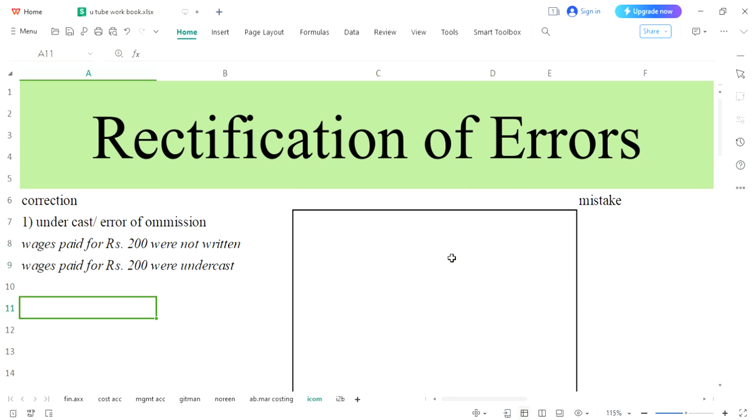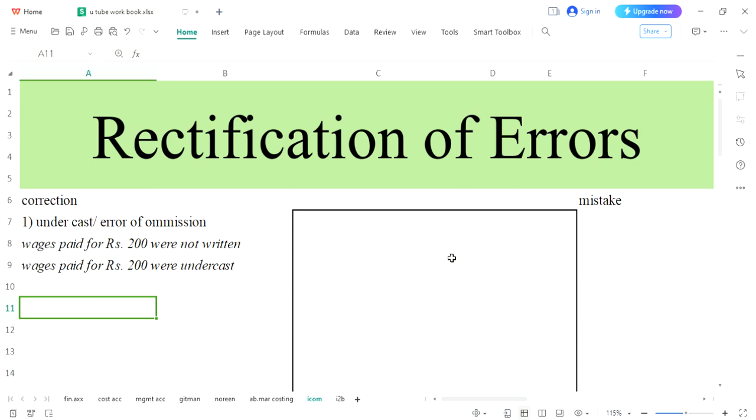It means what mistake we have done. We were supposed to write wages in the appropriate place, but we have forgotten to write. And after some time, we suddenly realize that we were supposed to write wages and we haven't written. For that, we will apply a simple accounting principle. Wages paid are your expense, and expenses are placed on debit.